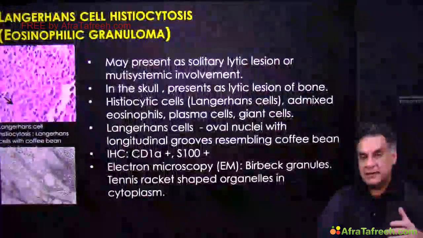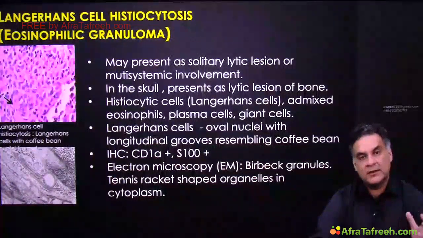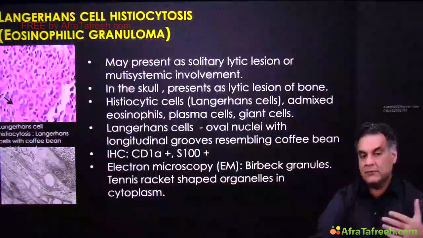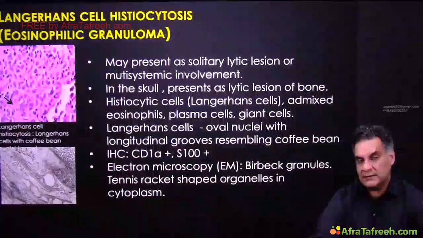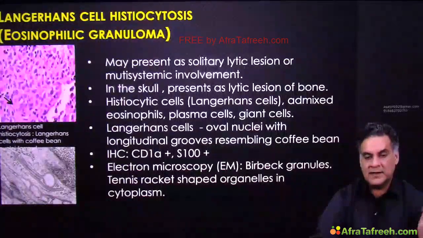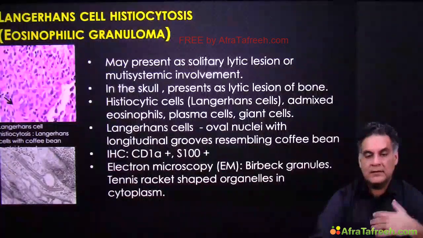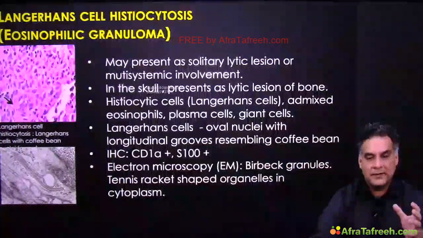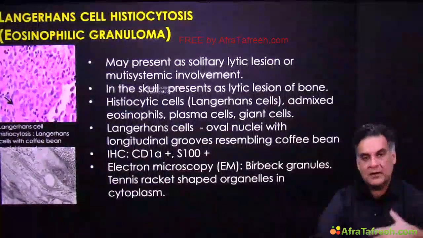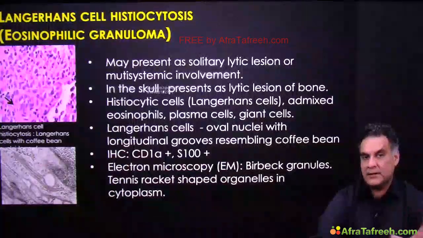Another variety that's coming nowadays, Langerhans cell histiocytosis, eosinophilic granuloma, solitary, or if they want to show Langerhans cell histiocytosis involving multiple systems, they'll give you more features. They can present with a skull lytic lesion. The cells will be mixed with giant cells. They will have oval nuclei with grooves, resembling a coffee bean nucleus. The immunomarkers can be mentioned in some questions, like CD1a positive or S100 positive. You will see the tennis racket shaped granules in the cytoplasm, the Birbeck granules.